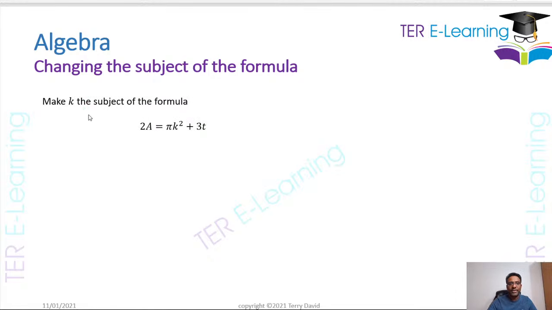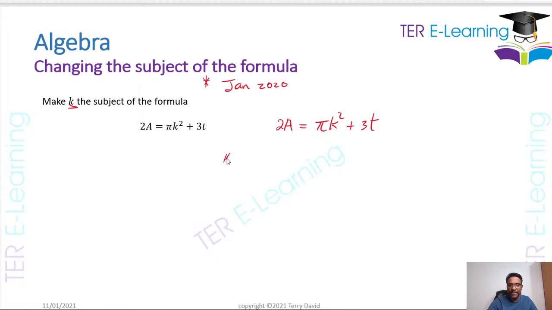Right, so this one here came in January 2020. This question is from the January 2020 paper. They gave you an equation here, and you want to make k the subject of the formula. So let's do that. We have 2a is equal to pi k squared plus 3t. Now, if you want to make k the subject of the formula, the easiest thing to do is to get k on the left-hand side.